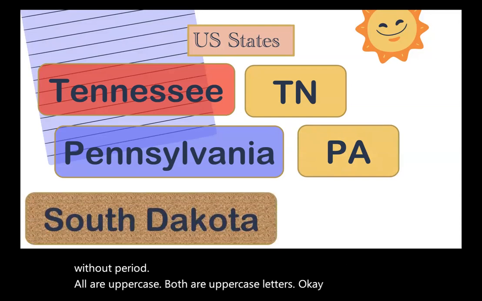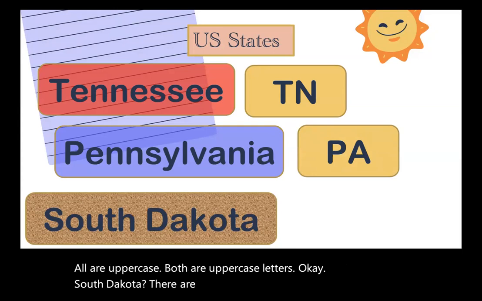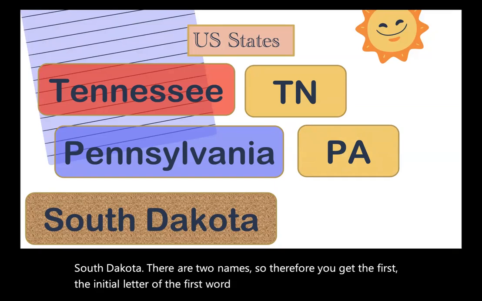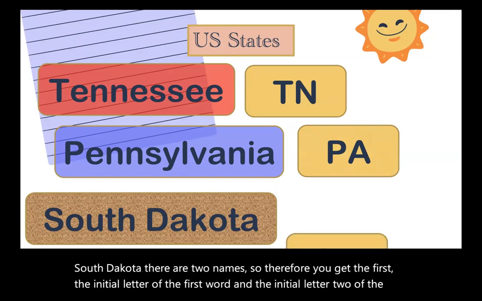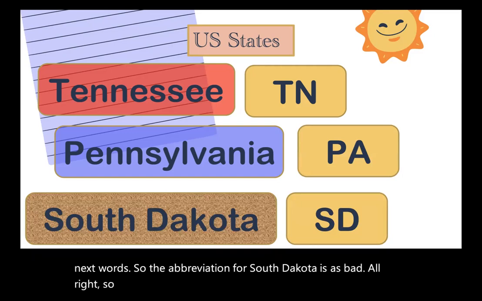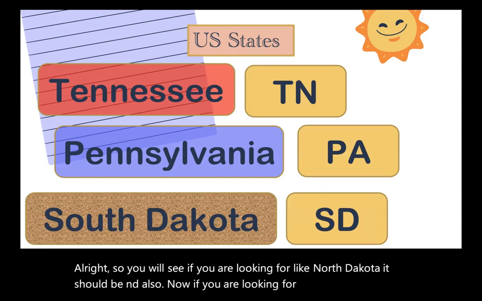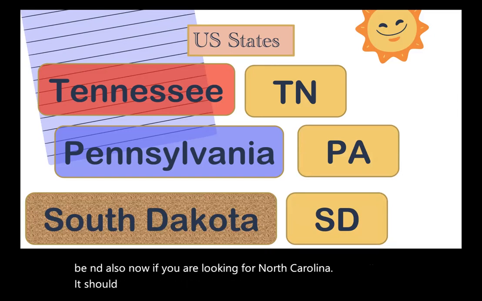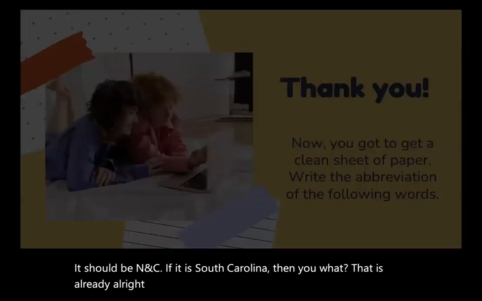Okay? South Dakota, there are two names. So therefore, you get the initial letter of the first word and the initial letter of the next word. So the abbreviation for South Dakota is SD. All right, so if you are looking for North Dakota, it should be ND also. Now, if you are looking for North Carolina, it should be N and C. If it is South Carolina, then you know what that is already. All right, now, thank you.